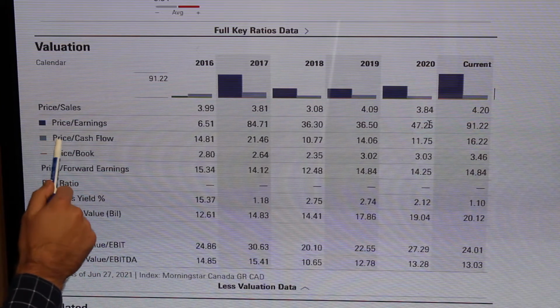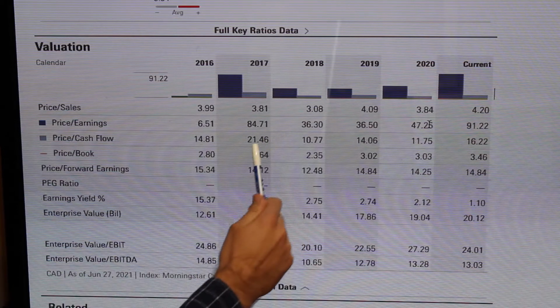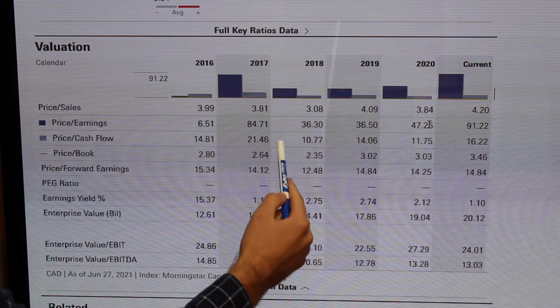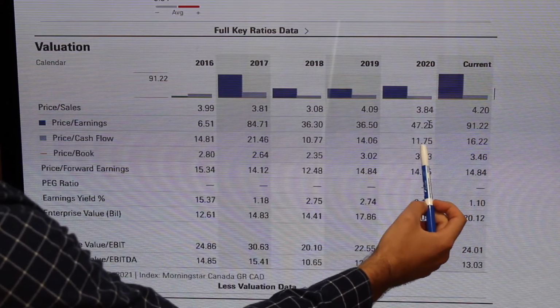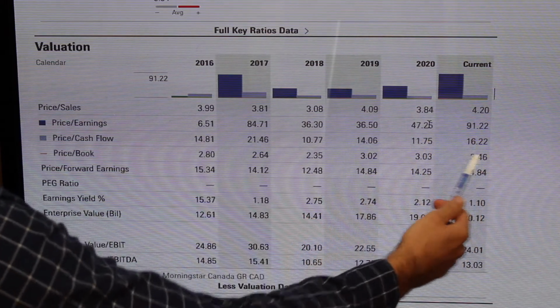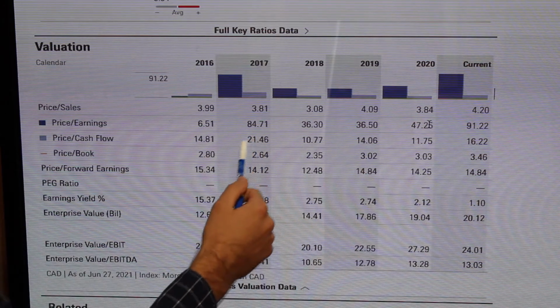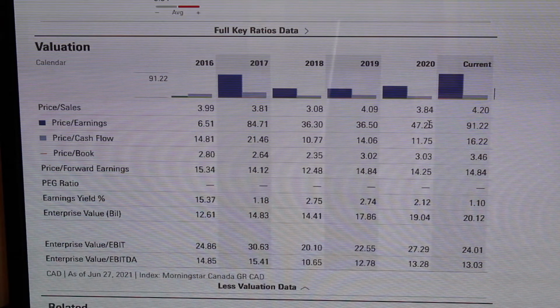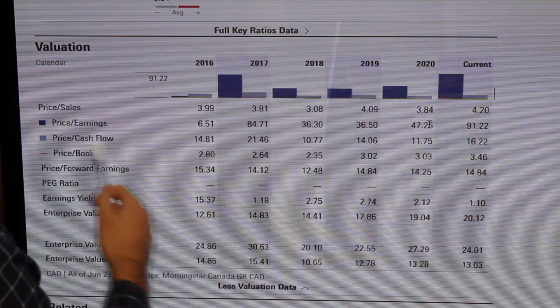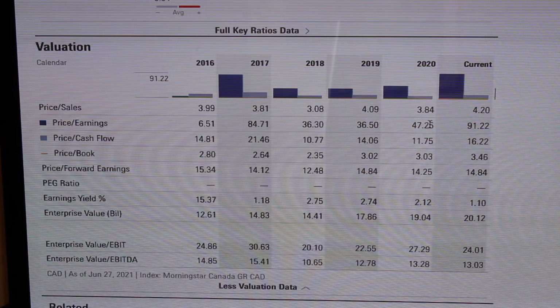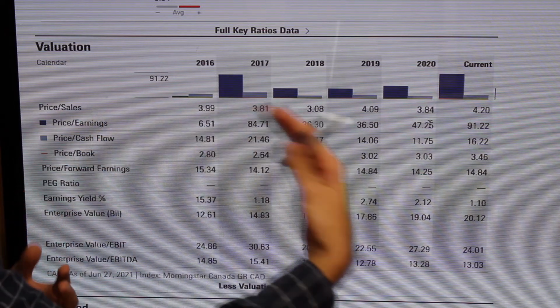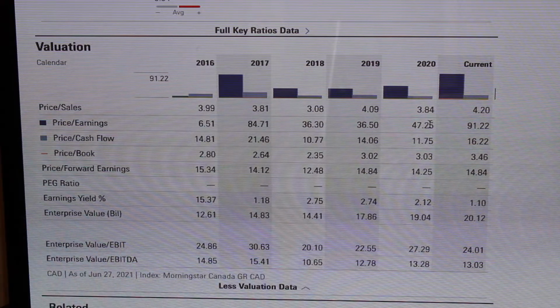But if we look here down at price to cash flow, we can see a lot more reasonable valuation metric, and one that has actually increased. If we look at the current one here of 16 versus just under 12 here, it has increased, but historically, if we go back to 2017 at 21, it's relatively cheaper now. So this kind of proves that you don't always want to look at a price to earnings ratio solely, and then if it's too high, just automatically dismiss the company, because sometimes there's more to it than just the earnings, because as we know, earnings can be manipulated in many different ways. But anyways, I'm going to show you my financial model now, and we'll actually go through the intrinsic value calculation for this company.